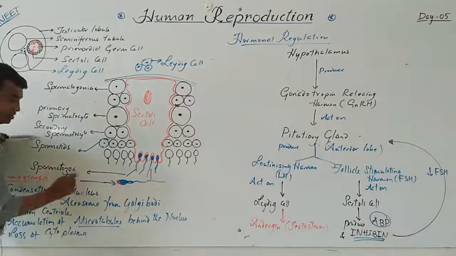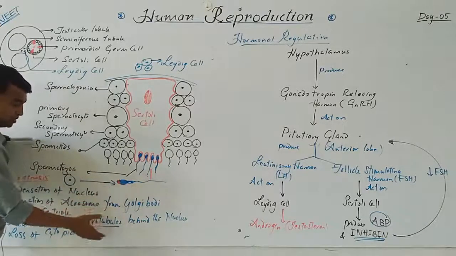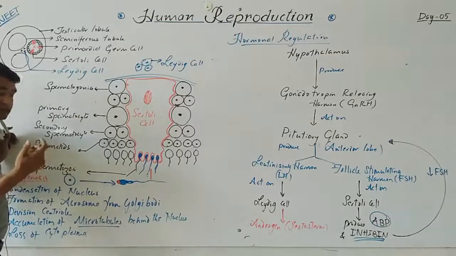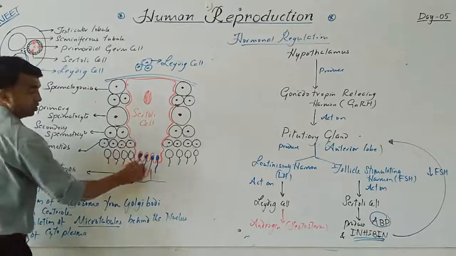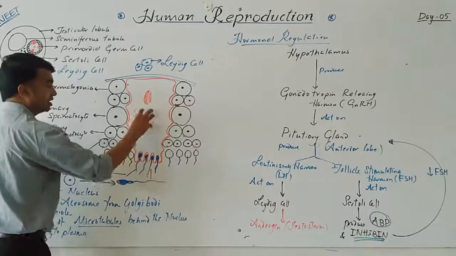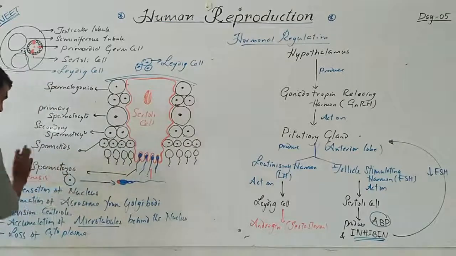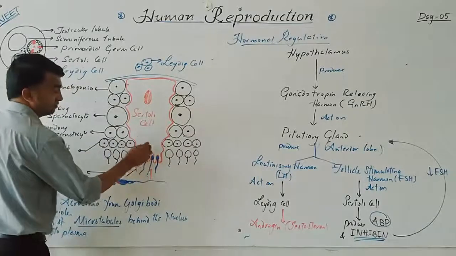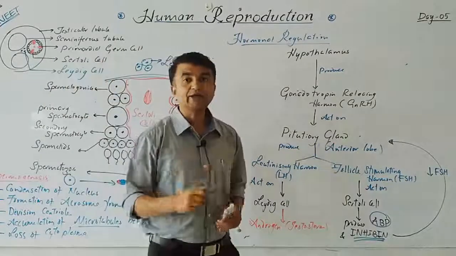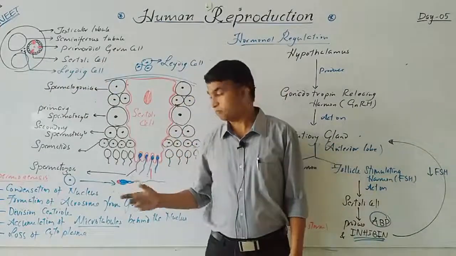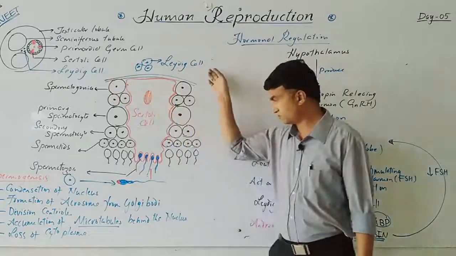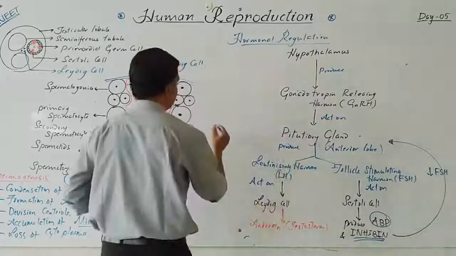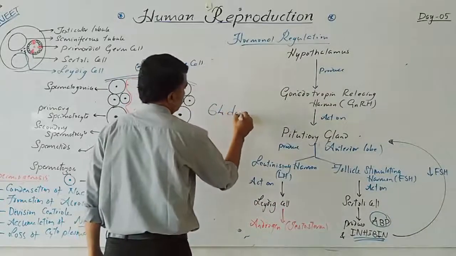When you compare the spermatid and the spermatozoa, in spermatids a lot of cytoplasm is there, but in the spermatozoa the cytoplasm is a very small amount. Whatever cytoplasm is lost is absorbed by the Sertoli cell, since spermiogenesis occurs on the surface of the Sertoli cell. That's why to form the mature spermatozoa from the non-specialized spermatogonium, this complete process takes almost 64 days.